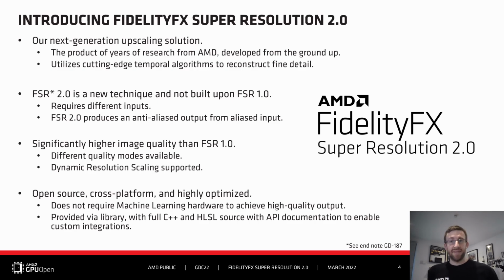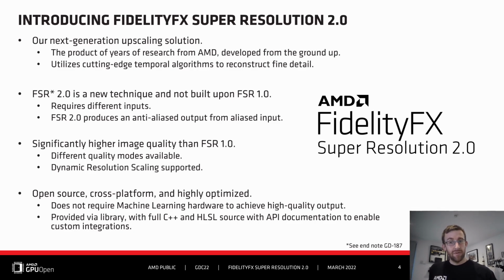Which brings me to FidelityFX Super Resolution 2.0. FSR 2.0 is our next generation temporal upscaling solution, developed from the ground up after years of research. This is not built upon FSR1. It uses cutting-edge temporal algorithms to reconstruct fine detail and produces an anti-aliased output from an aliased input. The increase in quality over FSR1 is a significant leap, with different quality modes available, such as ultra performance, and support for dynamic resolution scaling.